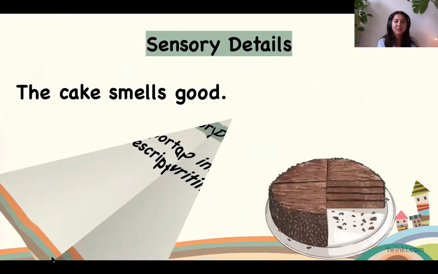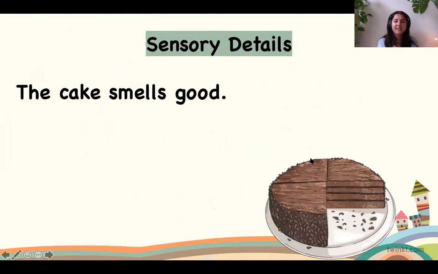Well, let's just have a look. Have a look at this sentence. Now, when I read this, the cake smells good, you are including a sensory detail by saying smells good. However, you can do better than this. You can give me exact words to tell me how the cake smells. Have a look at this cake. What flavor do you think this cake is? Quang Hai, what do you think?